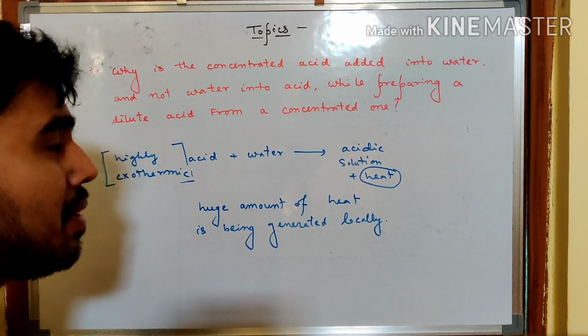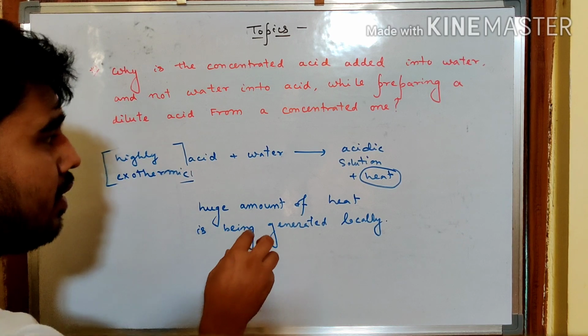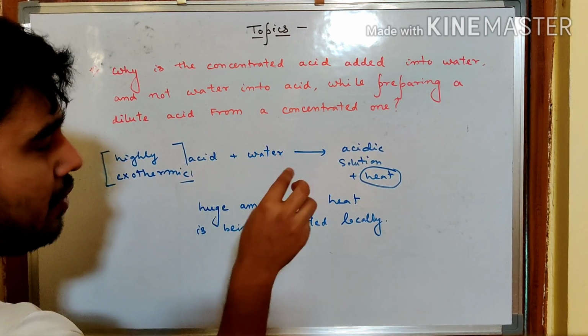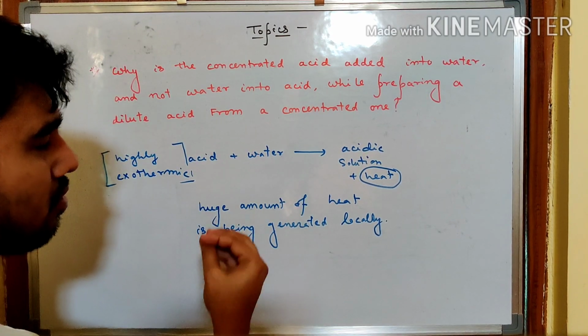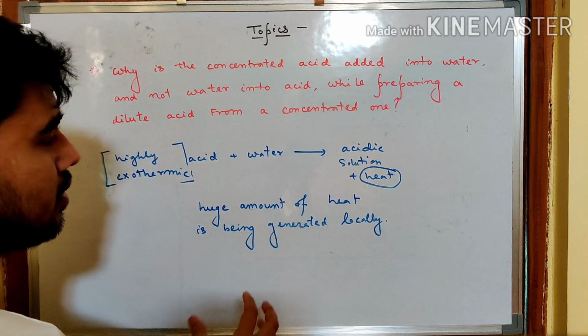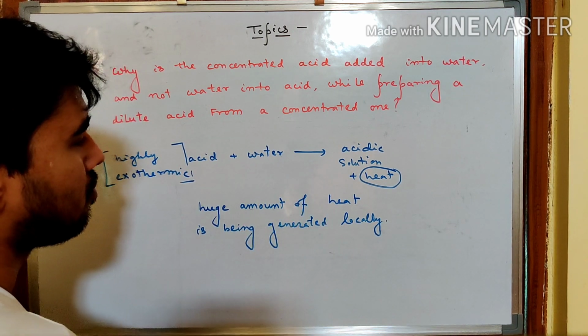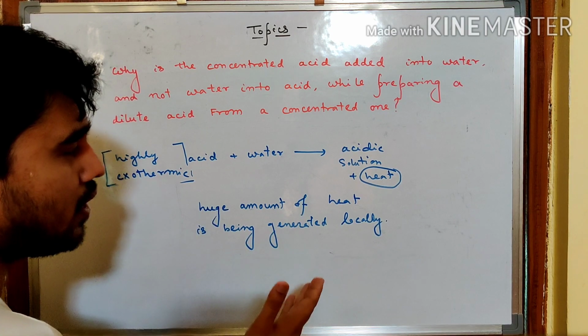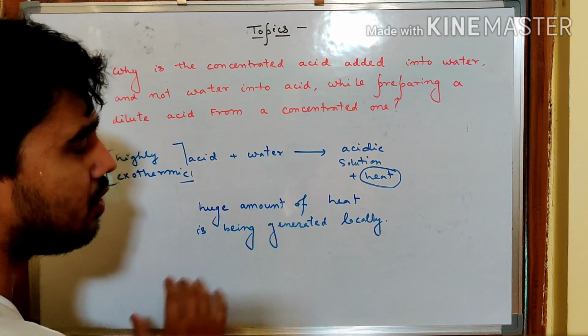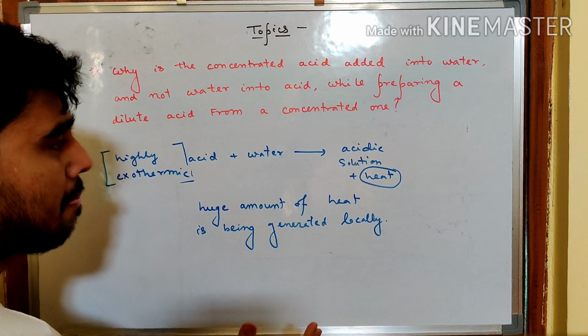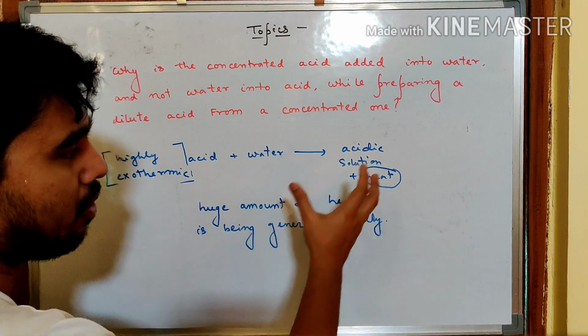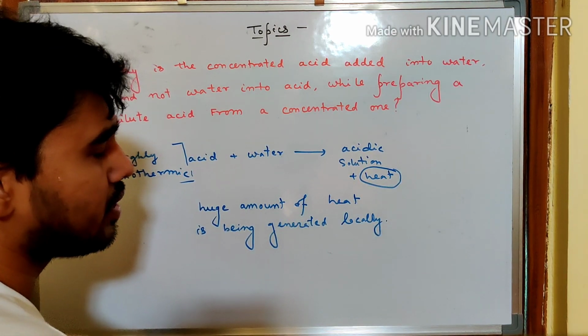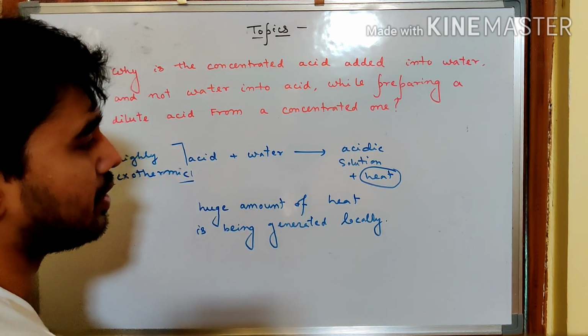So imagine the situation, if we are adding drop by drop water into acid, or even more than a drop, we are adding water into acids. So obviously the water content initially will be less, acid will be huge. So what happens is the amount of heat that will be generated, there is no one to absorb that heat.